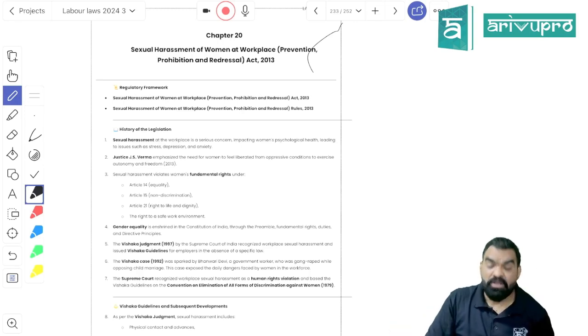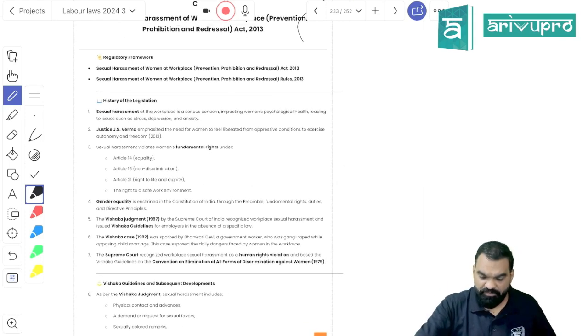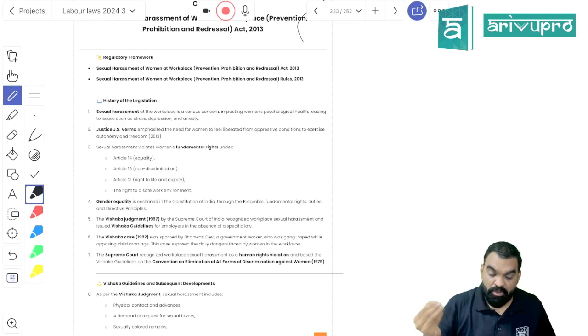This act has been inspired by the Vishaka judgment, which is the case of Bhanwari Devi. She was gang raped because she was fighting against child marriages, and she was a government worker.